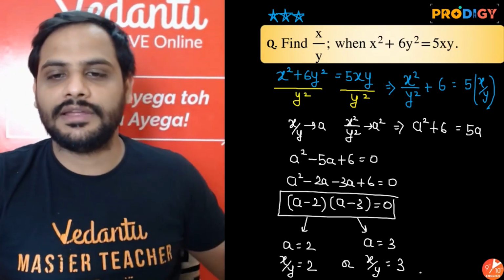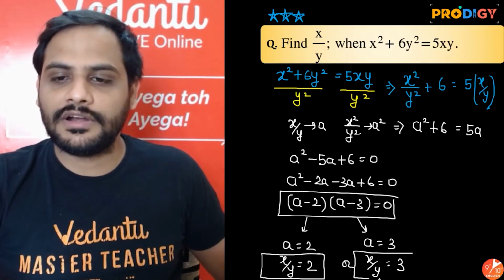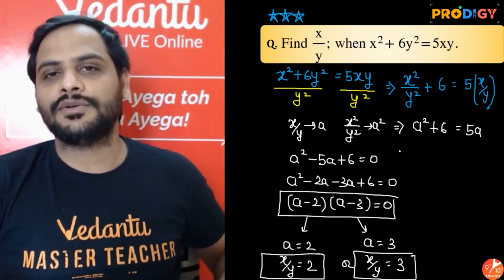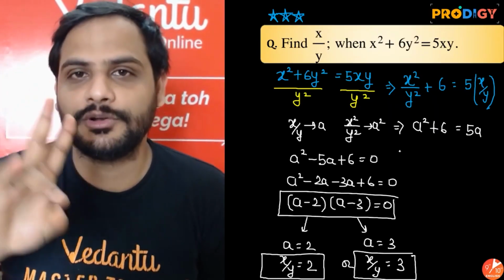Any one of the following will be correct. Either we can say x by y value can be 2 also, or it can be 3 also. Both the values will satisfy this equation. Okay, so there are two solutions.